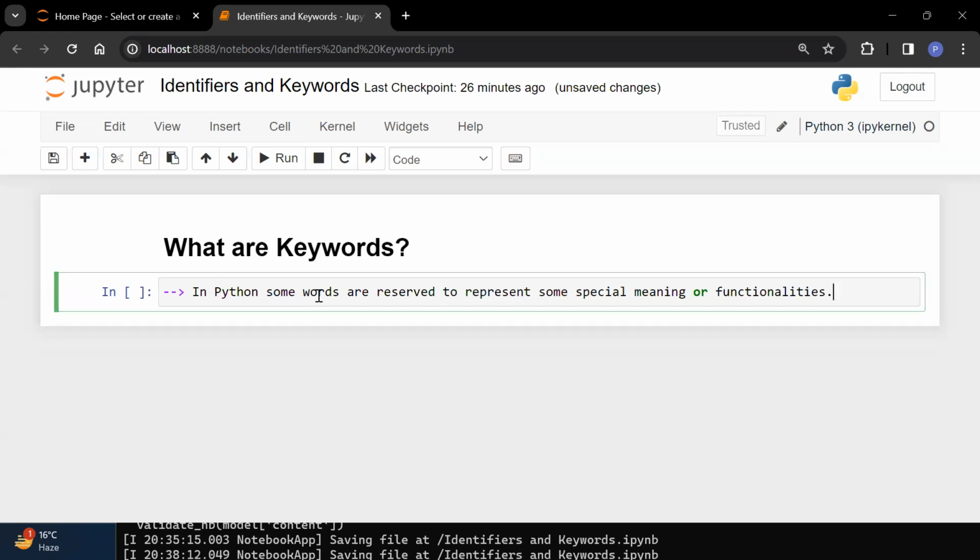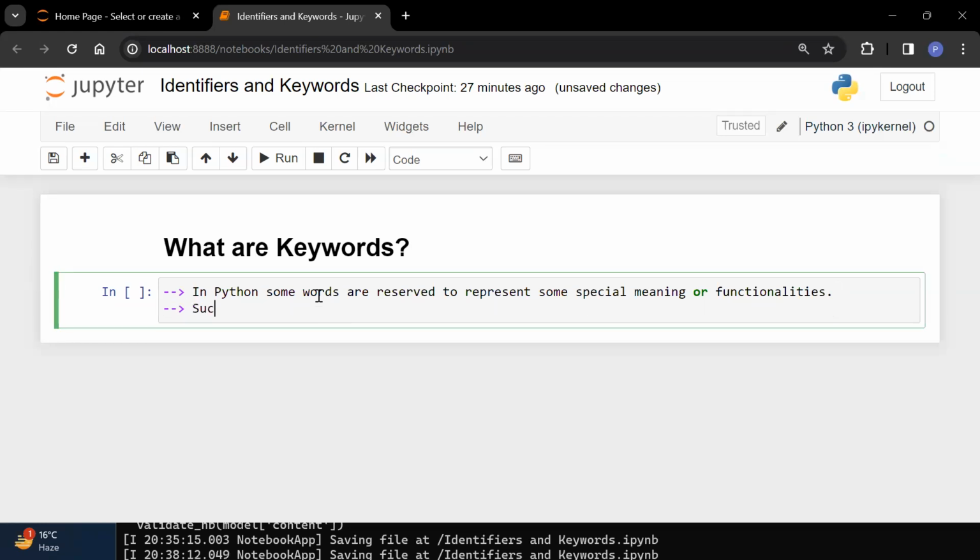That is nothing but our keywords. Such type of words are known as keywords. So basically keyword means some special words which are there in Python programming, and those special words are having some meanings.